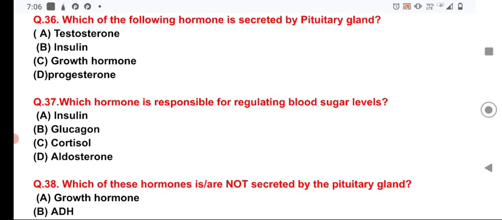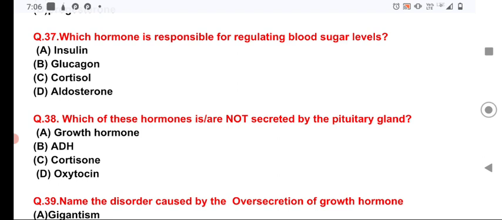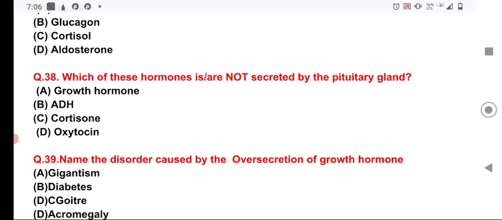Now, question number 37. Which hormone is responsible for regulating blood sugar? It is insulin, which decreases the blood sugar level in the blood. Deficiency of insulin causes diabetes mellitus, or madhumeh, a disease with frequent discharge of sugar through the urine. Now, question number 38. Which of these hormones is or are not secreted by the pituitary gland?